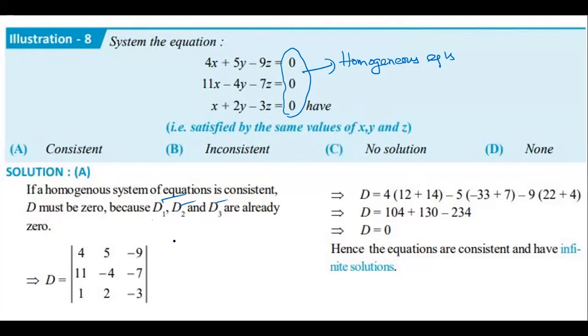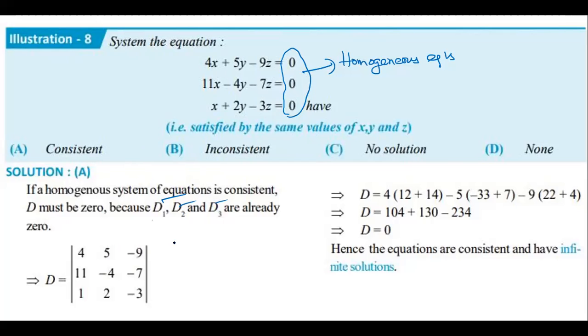Because the first column contains all elements zeros. D1 means, and D2 means the second column contains all elements zeros. Like that.